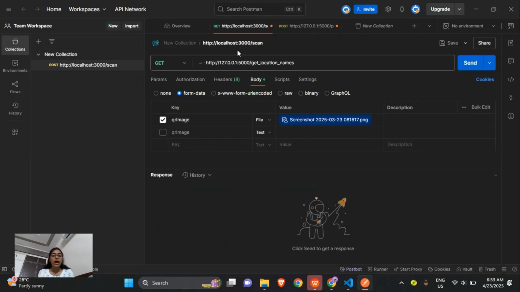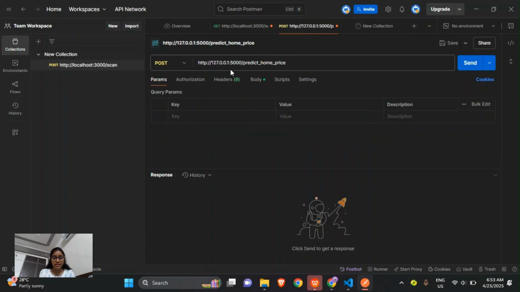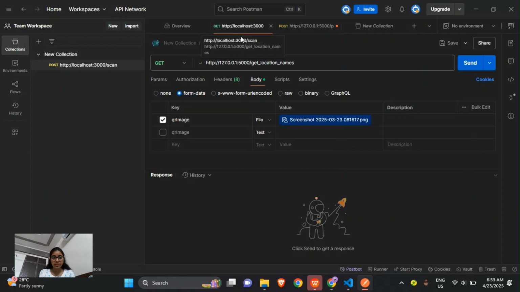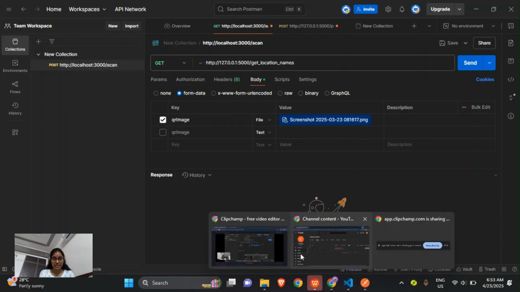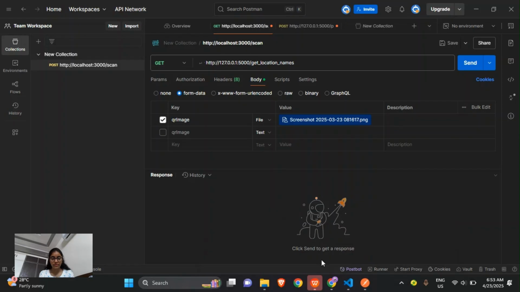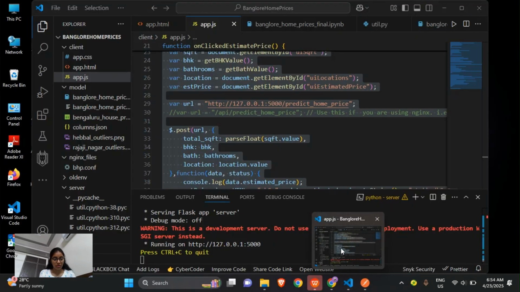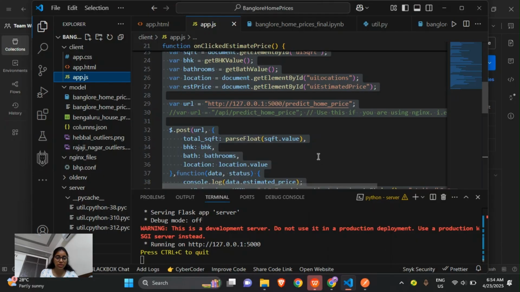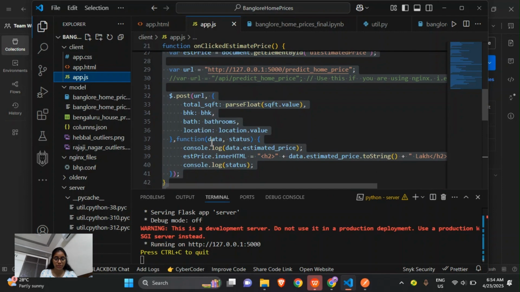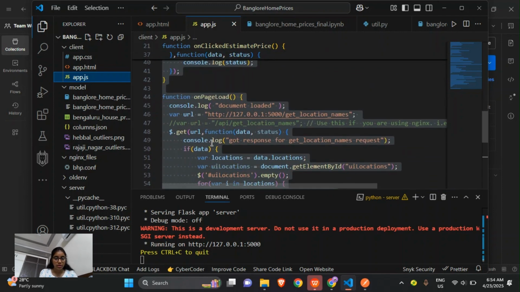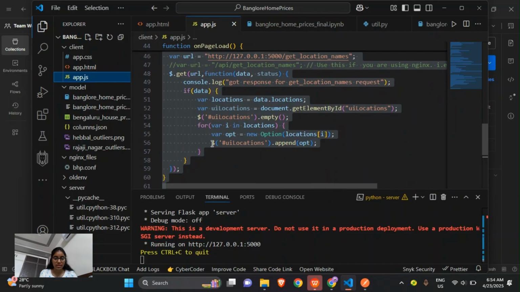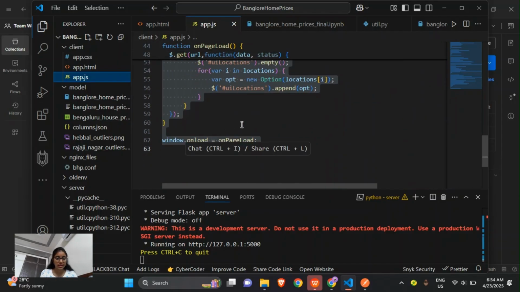In Postman, I've already given these get and post methods, and I've already connected them. You just need to get the URL from the server, which I'll be showing now, and then give it in the post URL and get URL forms. Here this is the get URL, so that you'll get all the locations.